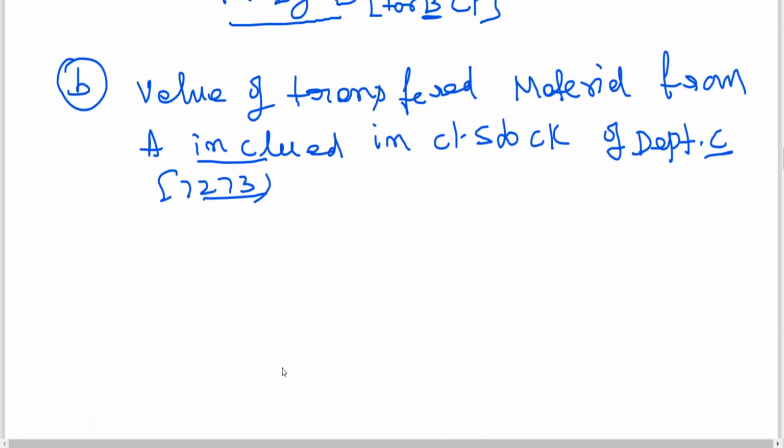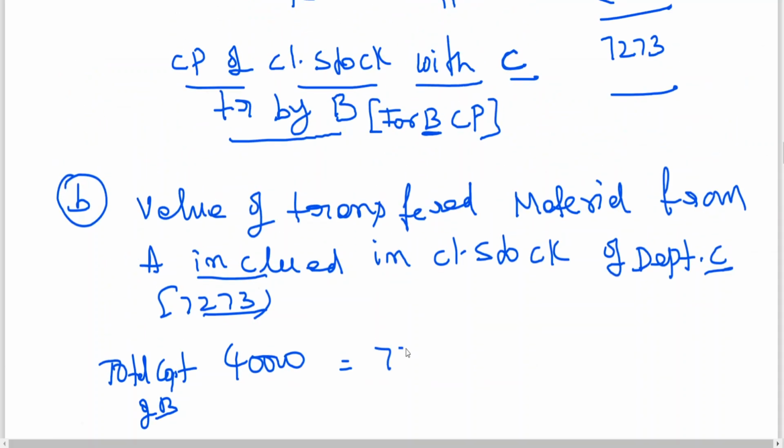So how to do it? In simple words, the 40,000 is the total cost of B. Now 7,273, this entirely belongs to B, no? Total cost of B, closing stock is how much? 7,273.